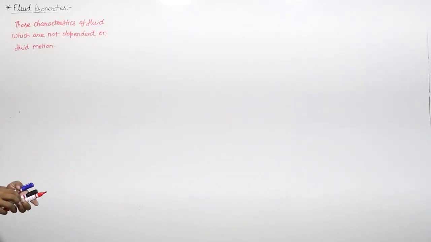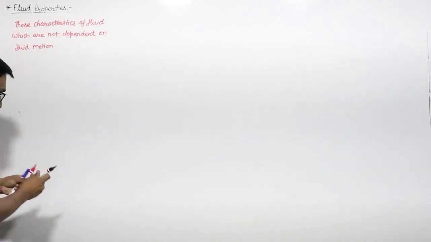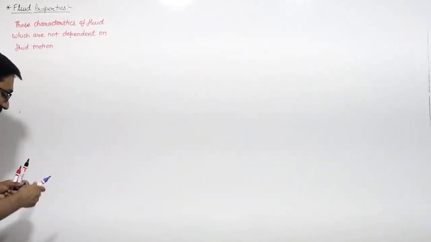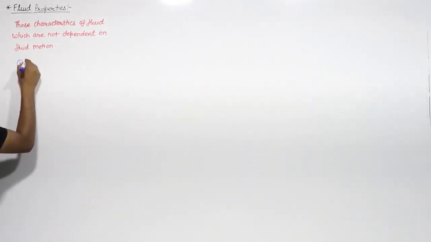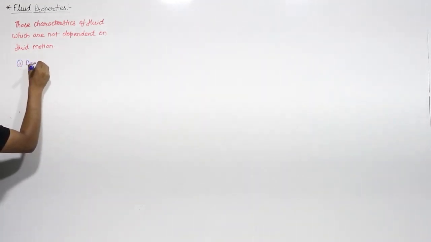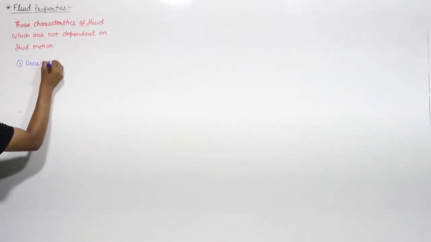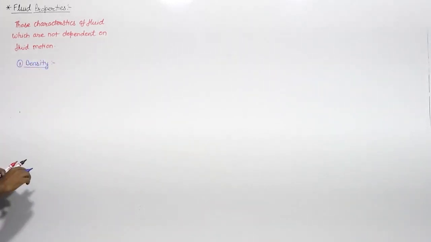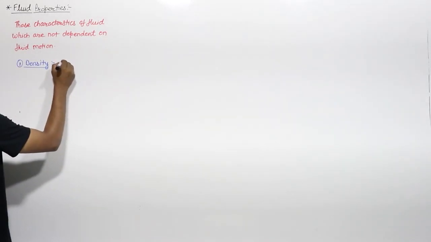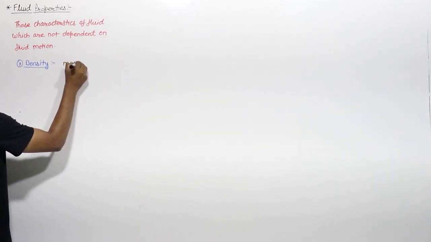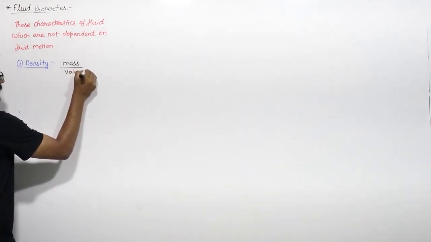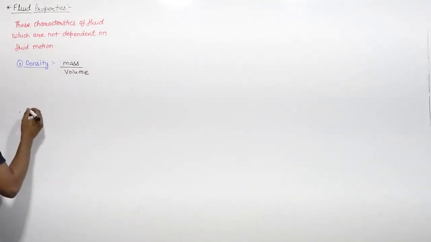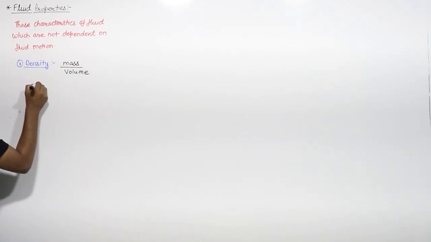Now let us start with the first basic property of the fluid, that is density. As we know, density is the ratio of mass per unit volume, and we represent density with the letter rho.